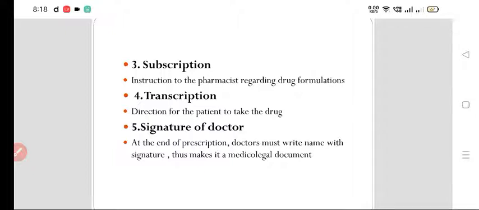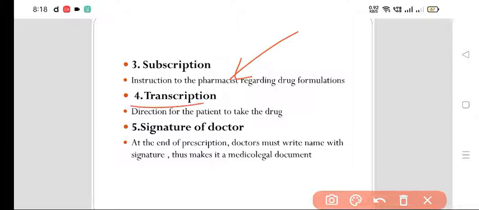But in extemporaneous prescriptions, there is a particular role of the pharmacist. He has to mix and compound and then dispense. So there are so many instructions in the subscription for that extemporaneous prescription. So what is subscription? It's an instruction to the pharmacist regarding drug formulation.